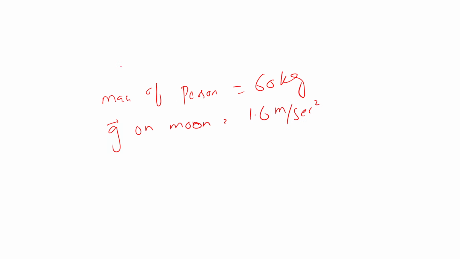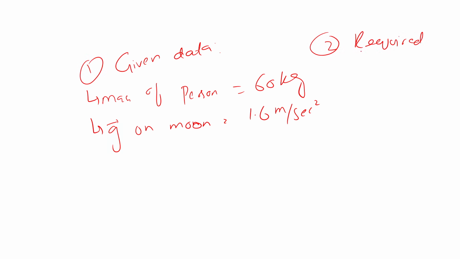Before solving any numerical problem, you should split it into three parts. The first one is the given data, the information which is given to you. These two pieces of information are given to you. The second thing is the required data, the data we are to find. So what will we find? The weight of the same person on earth.